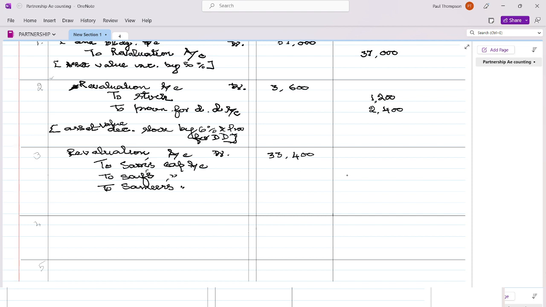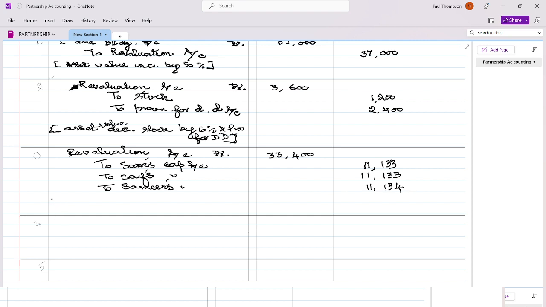This is distributed equally. 11,133, 11,133, and 1% we can give 1 rupee more. Okay, so this is 433.